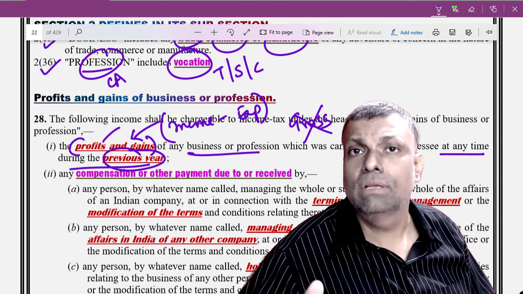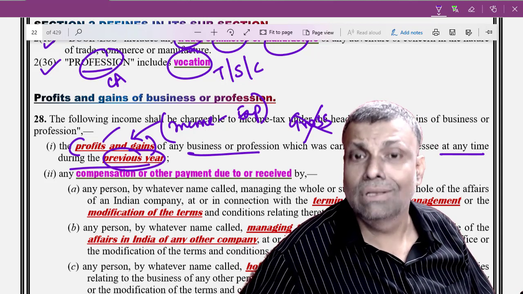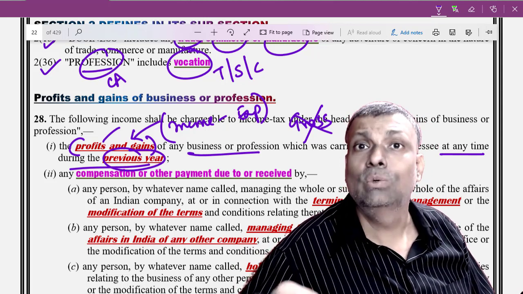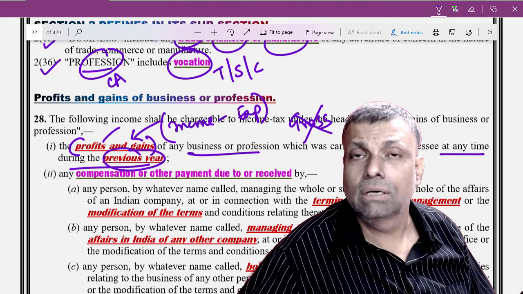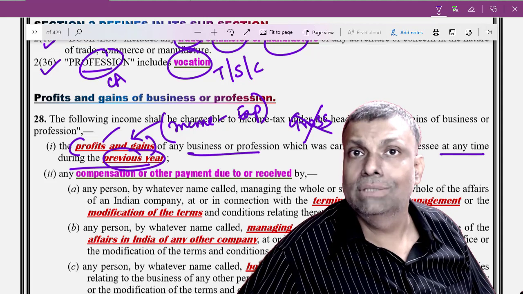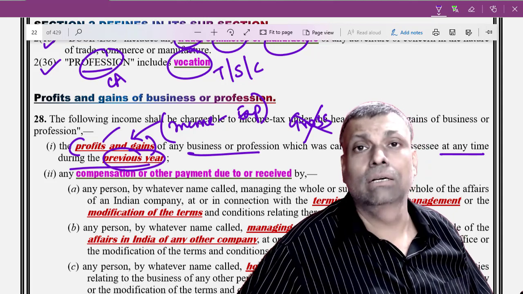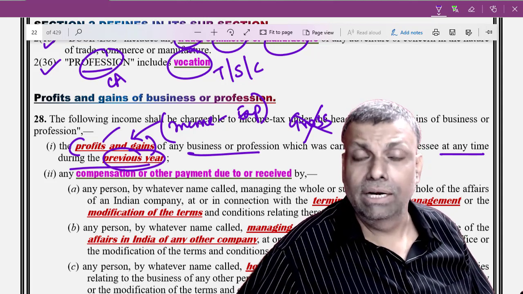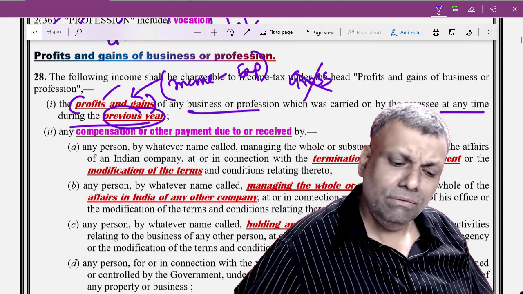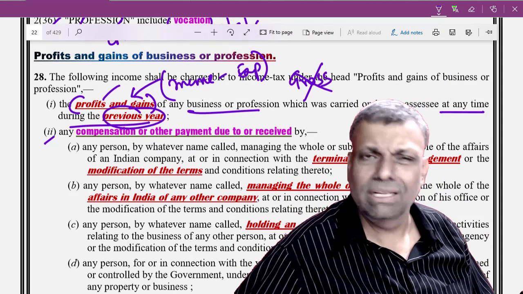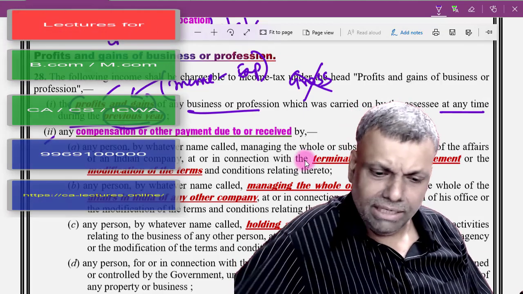The intention of the law, I repeat, the intention of the law is never to tax the gross income. The intention of the law is always to tax the net income under this particular head, unless there is a provision. Okay. Thereafter, friends, there are subclauses 2, 3 and all that, which are all specific situations, which I will take up afterwards.